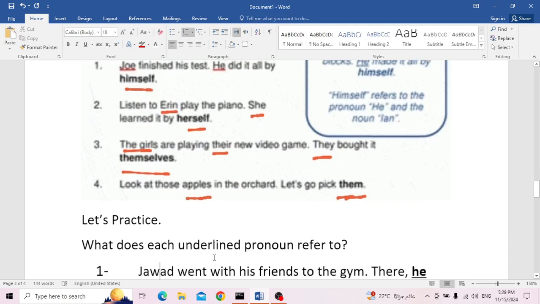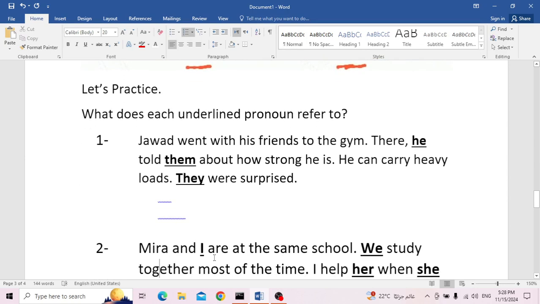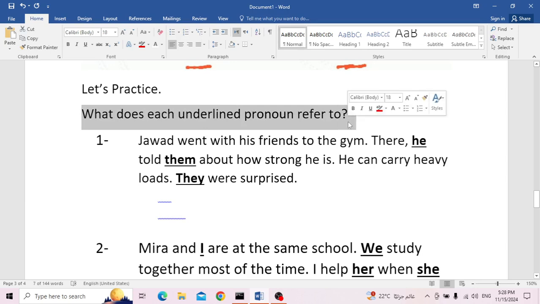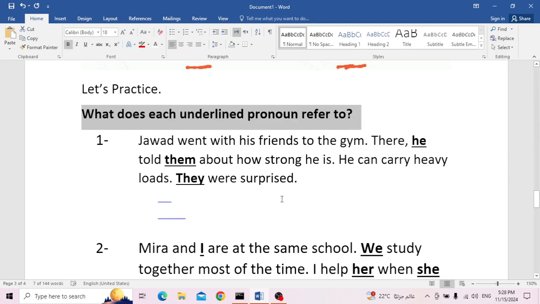Now we can practice. Let's practice. Usually you will have a similar question. What does each underlined pronoun refer to? This is a question. Whenever you want to answer this question, please keep in mind that you should answer in complete sentences. The pronoun, between quotation marks, will always take the verb refers with it, because it's one pronoun, whatever it is, singular or plural, but I am talking about the word as itself. Refers to, then you give me the idea or the noun it refers to, with a dot at the end to keep the answer in a complete sentence.